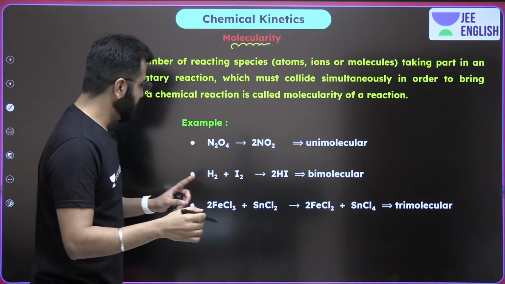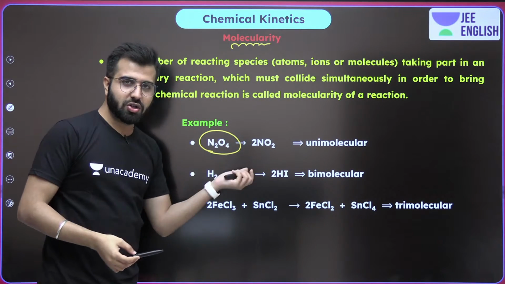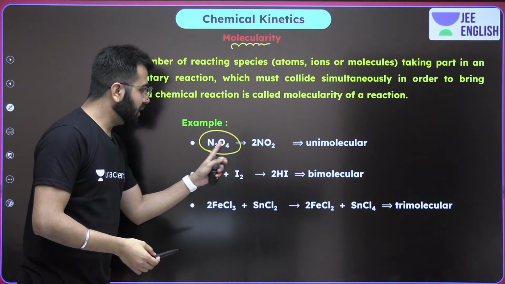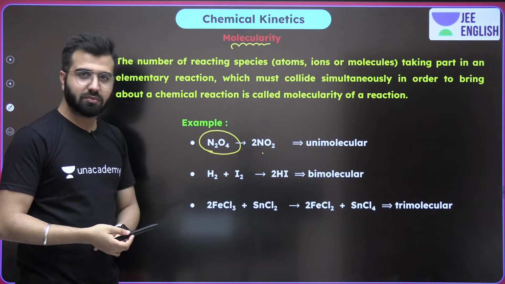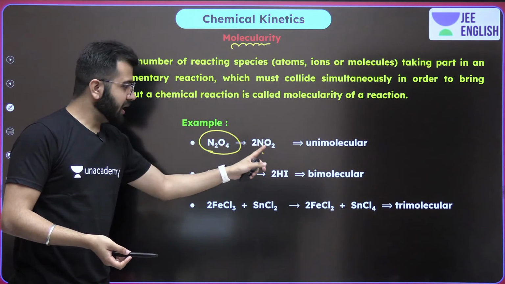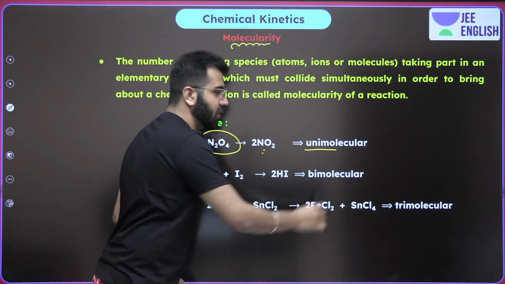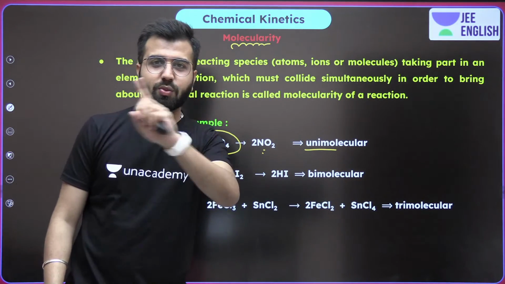So now guys, pay attention. In the first case, there shouldn't be any collision. Simply one particular molecule is getting decomposed. Correct? How many particles do we require to get the product? Just one. It's unimolecular. Molecularity over here for this reaction is 1.